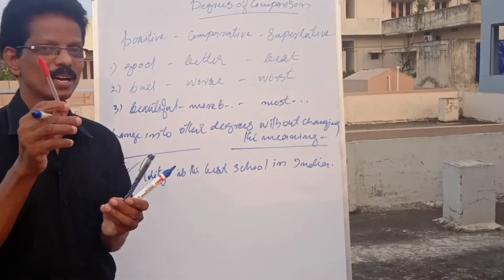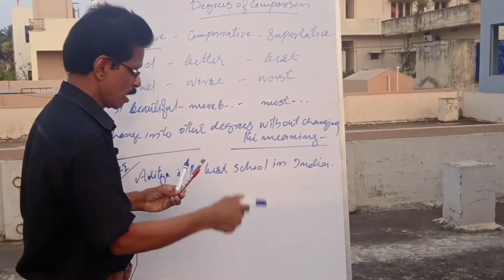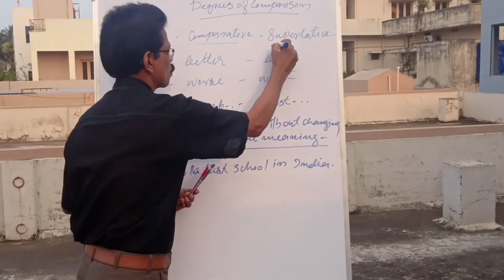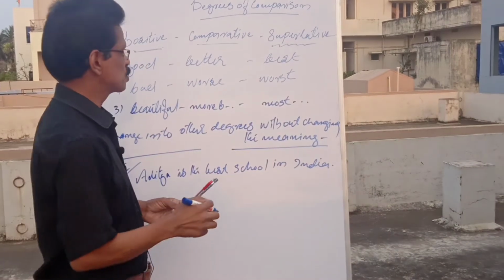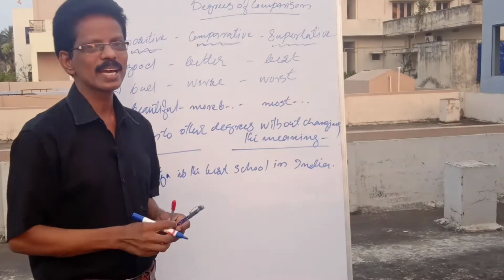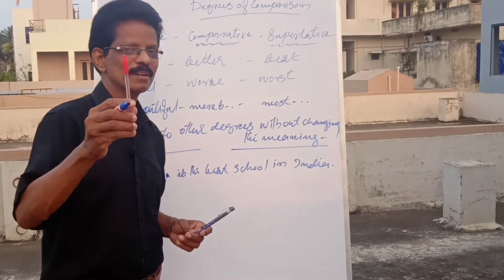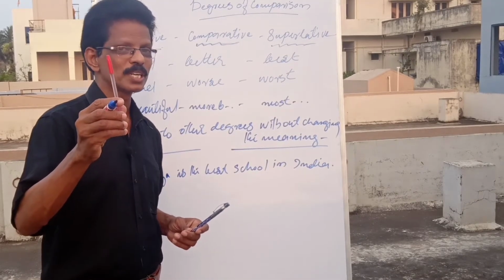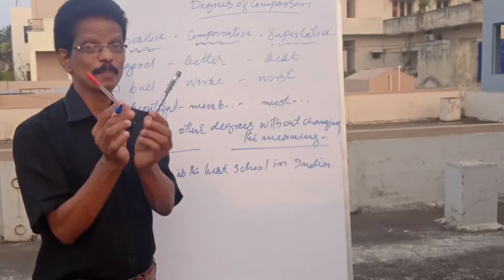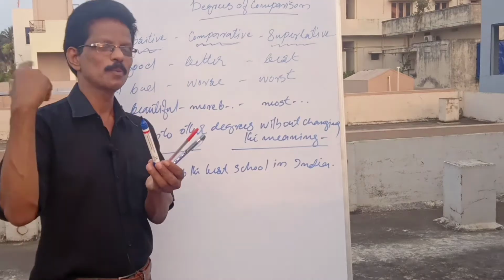So, 3 degrees. Number 1, good, positive degree. Look here, positive degree. Number 2, what is that? Comparative degree. And number 3, superlative degree. So, positive, comparative and superlative degree. 3 degrees of comparison. When there is only one, you have to use positive. 2, comparative. Comparison between 2.